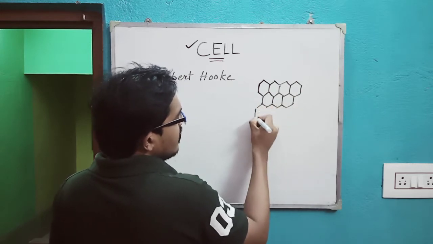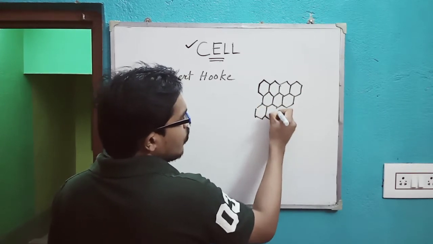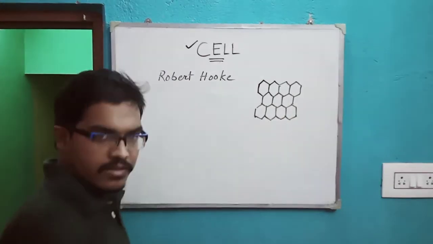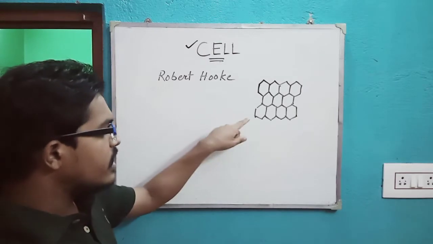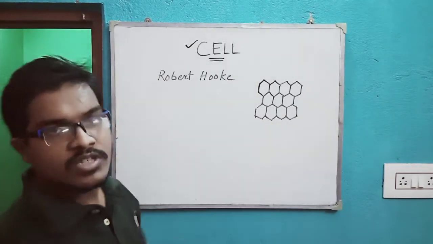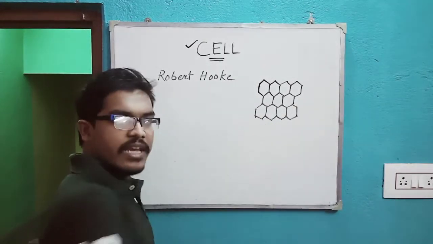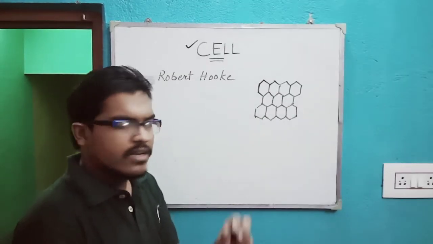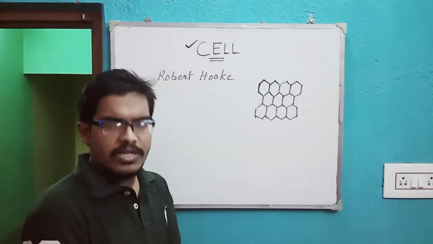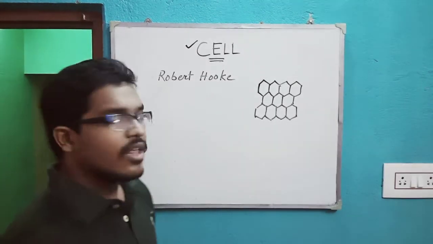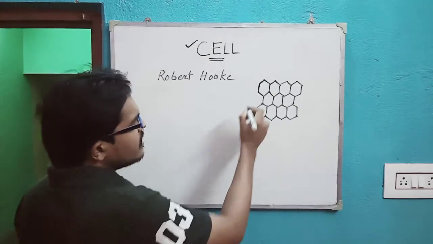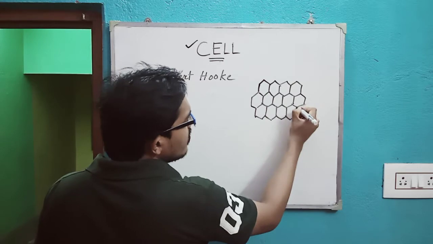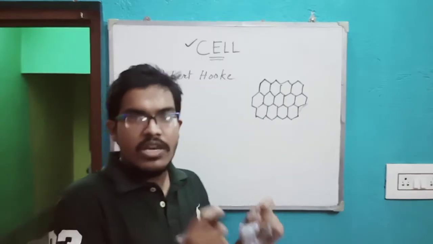The cork itself comes from a living body, the plant, and this cork showed this type of structures. We cannot see this with the naked eye, but under a simple microscope or a light microscope, we can see these structures. They look just like a place to live.